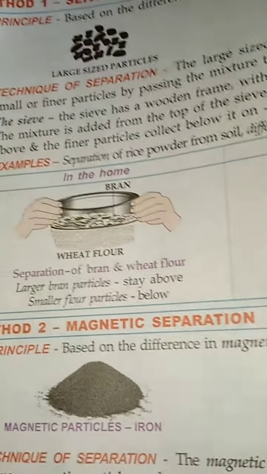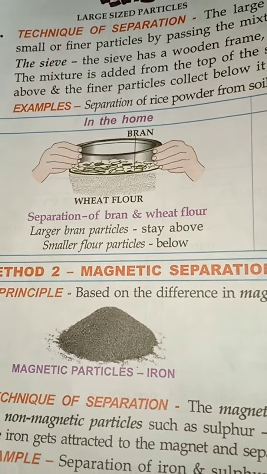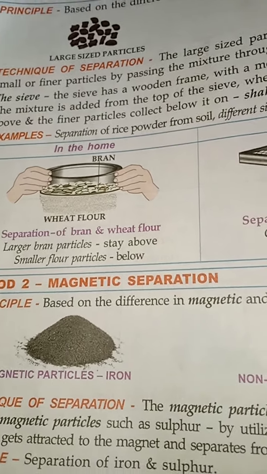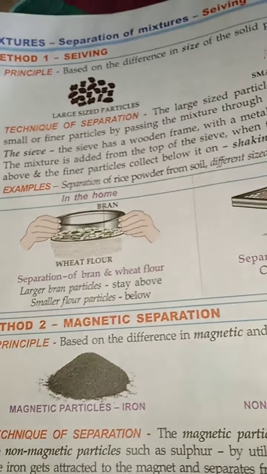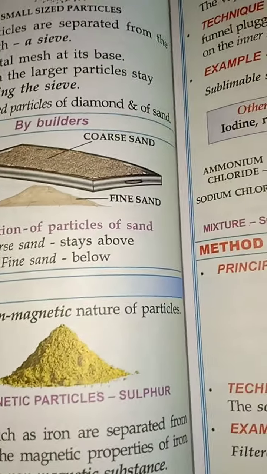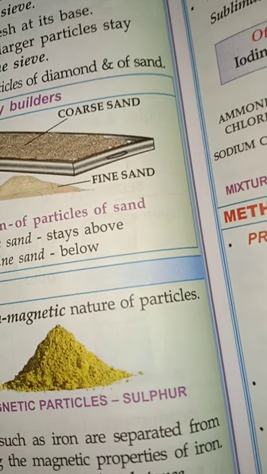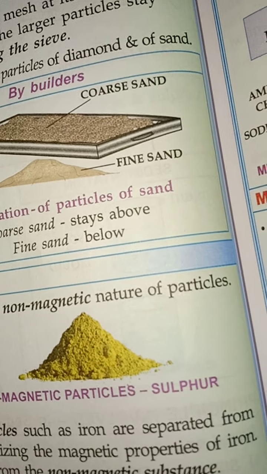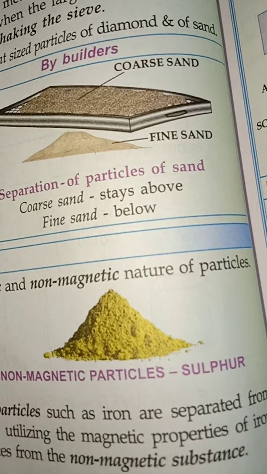Here examples are given. You can see the bran and the wheat flour. The wheat flour is being separated from the bran. Large particles stay and the smaller particles fall. Here in building industries, we can see how coarse sand stays above and the fine sand penetrates through the sieve.